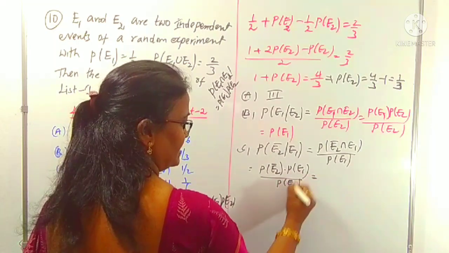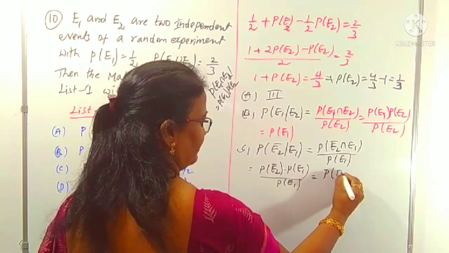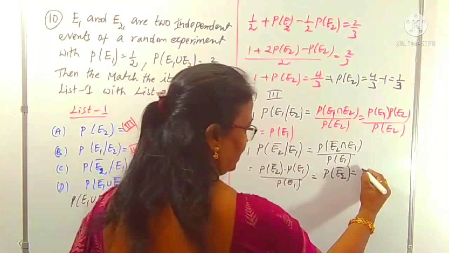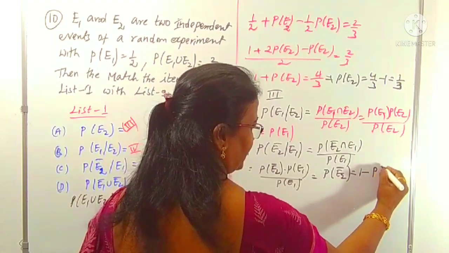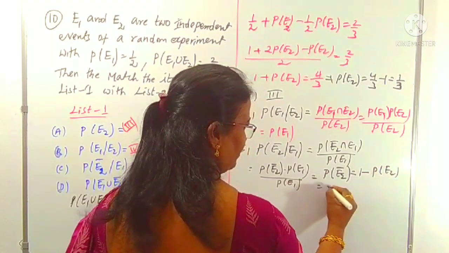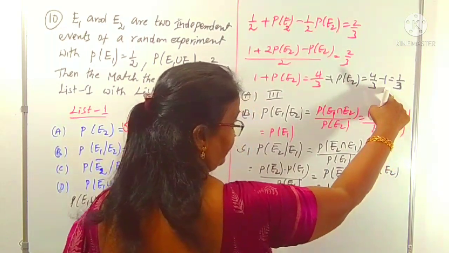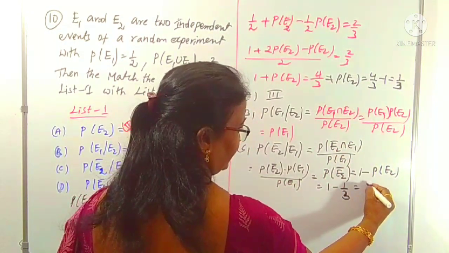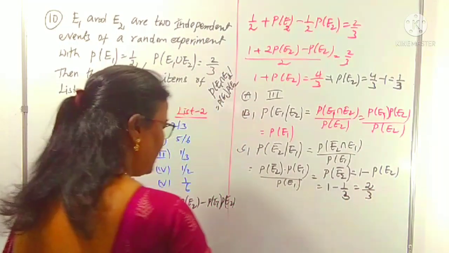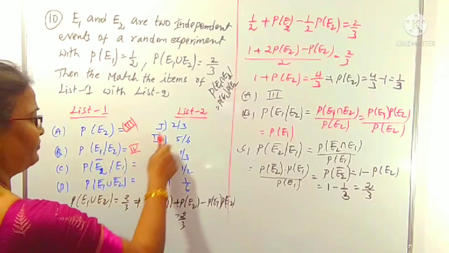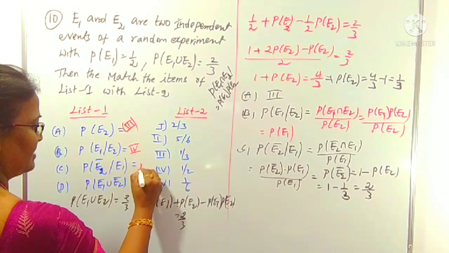P of E1 gets cancelled, and P of E2 bar is left over. P of E2 bar means 1 minus P of E2, that is 1 minus 1 by 3, which is 2 by 3. 2 by 3 is matched with number 1. So C is matched with 1.